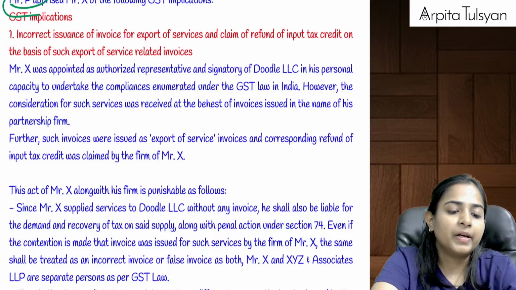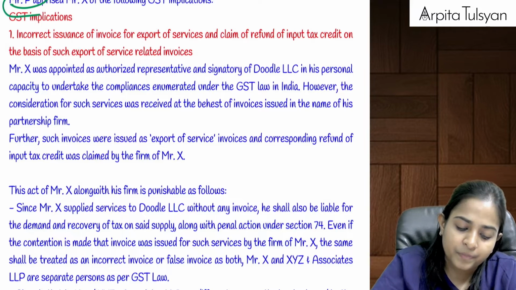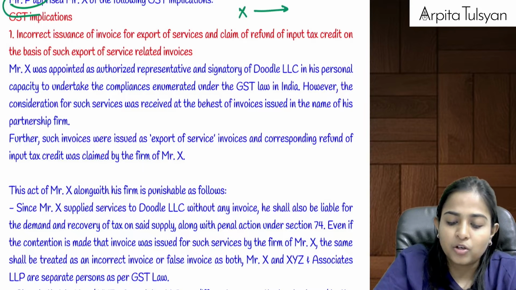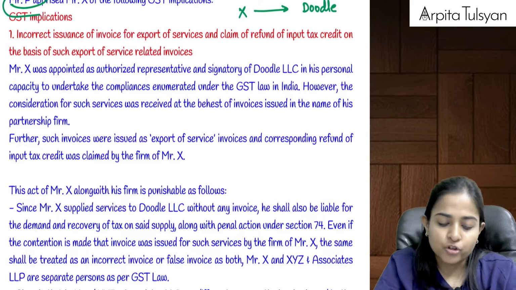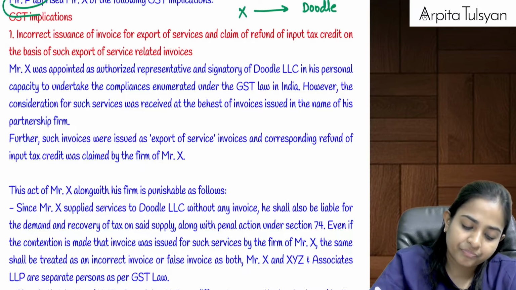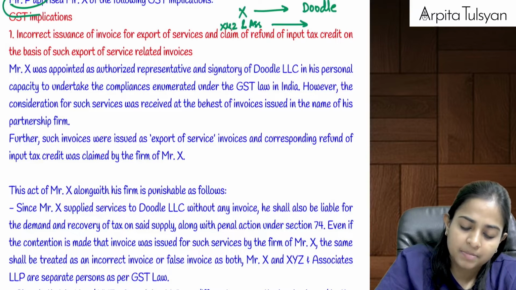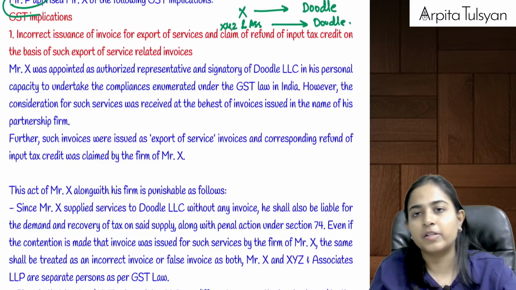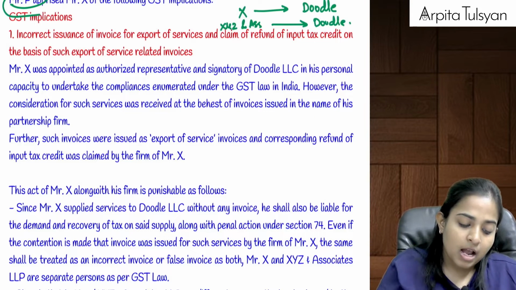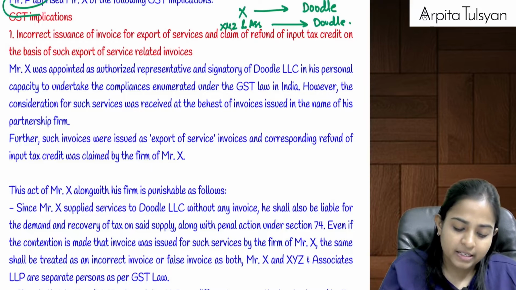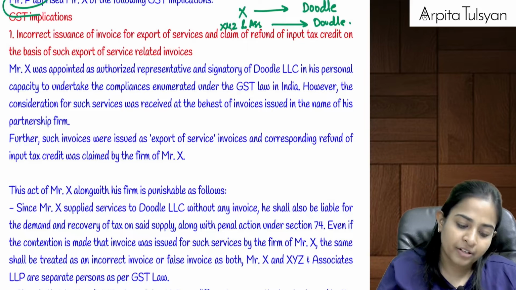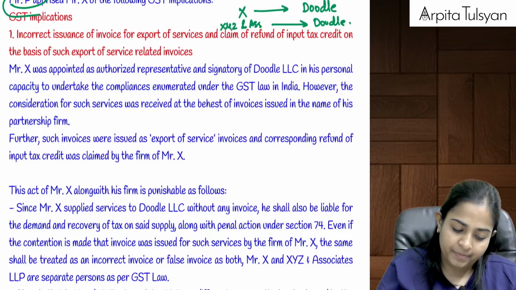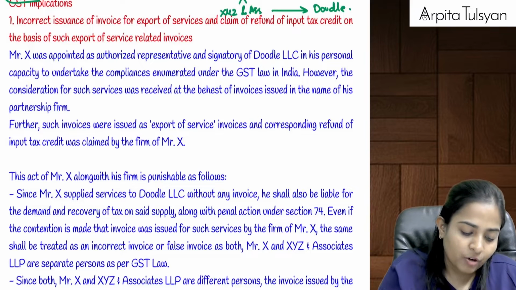Okay. Now, in this case, can we say who gave the service to whom? X gave the service to Doodle LLC as authorized representative. Okay, but it was shown that XYZ and Associates exported some service to Doodle LLC, because it wanted to claim the refund. Now see, in such cases, can we say, first of all, this is a wrongful availment of refund, wrongful taking of refund? Yes.